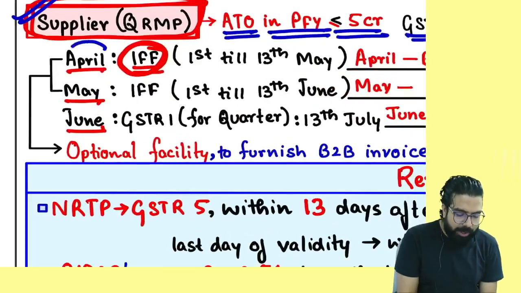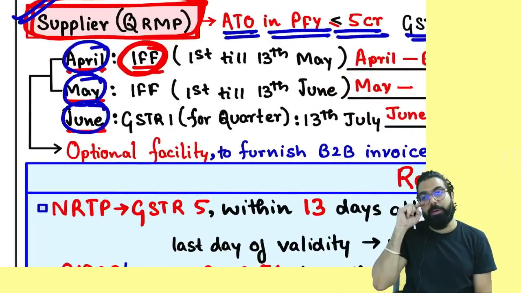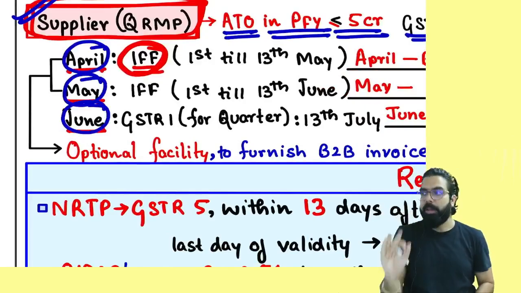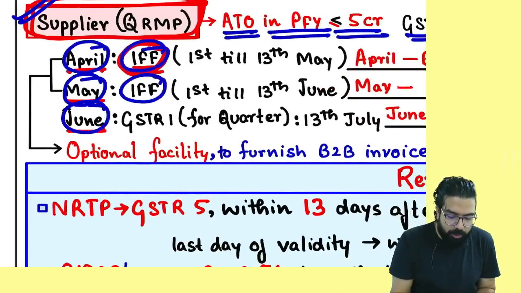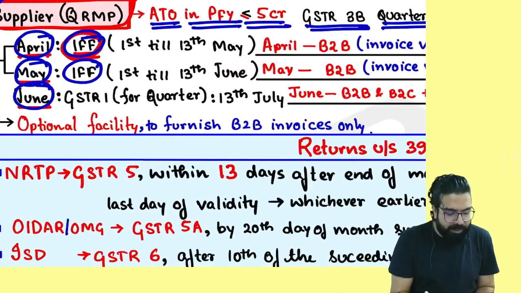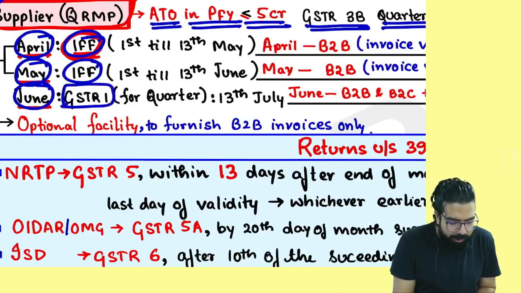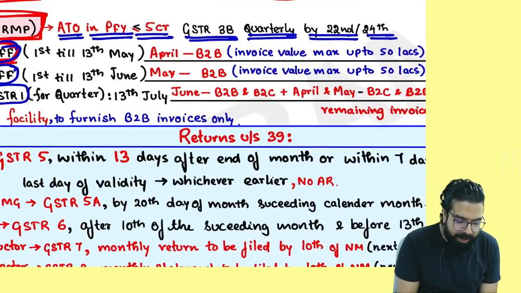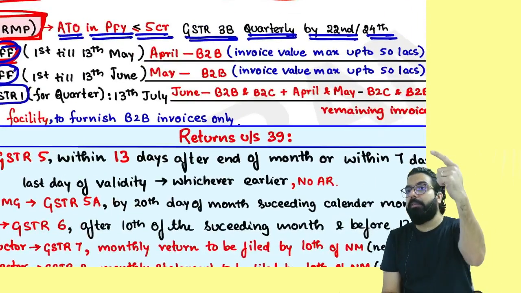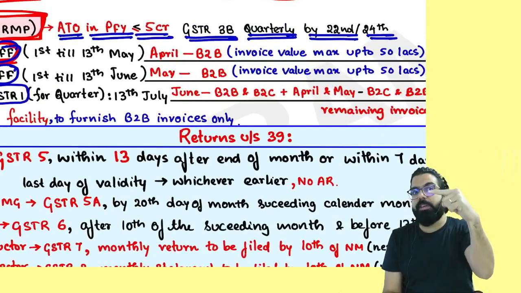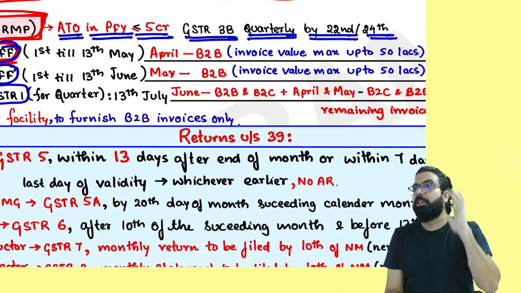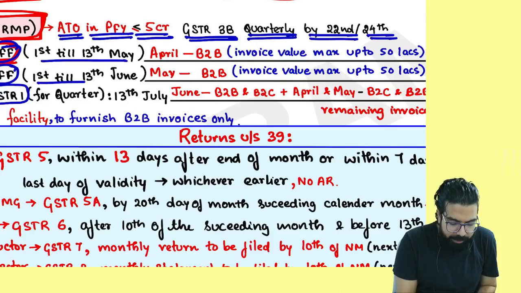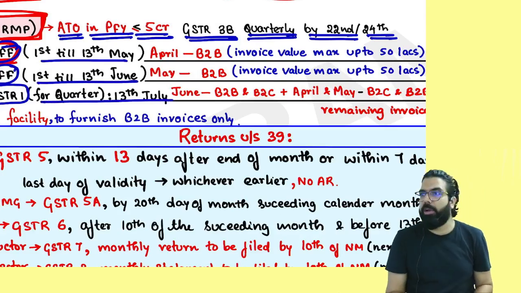Everyone over here. For example, April, May, June is my first quarter. I am under the QRMP scheme. Remember, for the first 2 months, you will use what, everyone? The IFF facility, and for the whole quarter, you will go ahead and file your GSTR1. When I use the IFF, the due date is 13th. For the invoice furnishing facility, the due date is 13th, everyone. Can I go ahead, everyone?